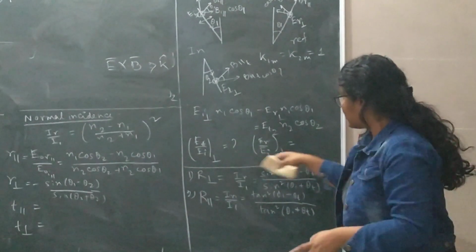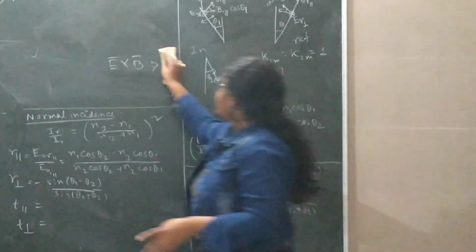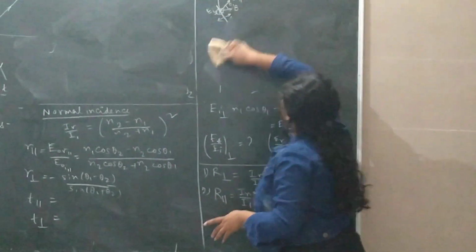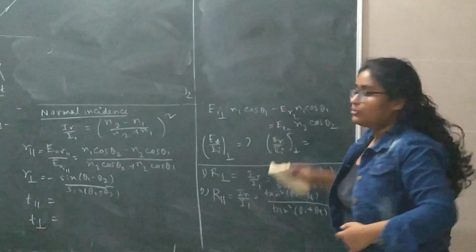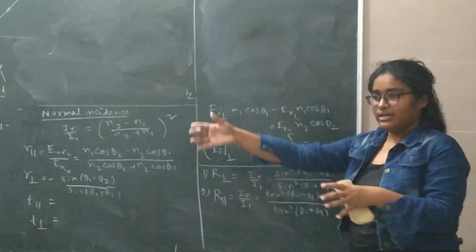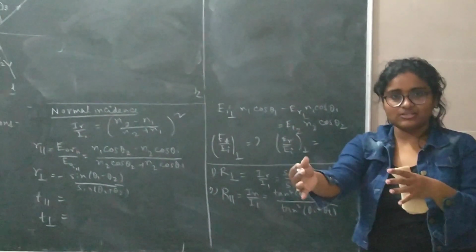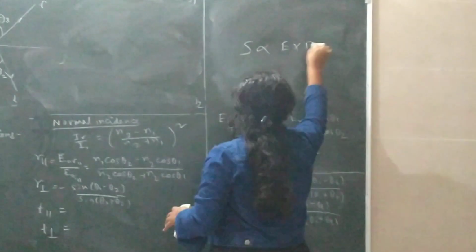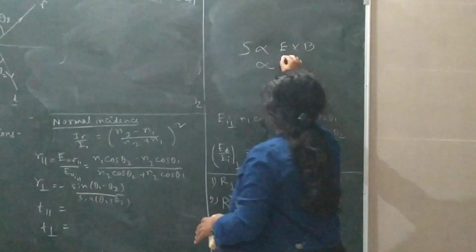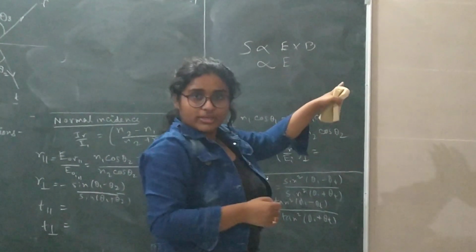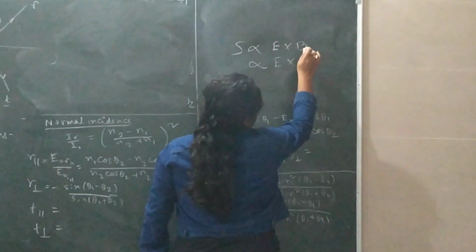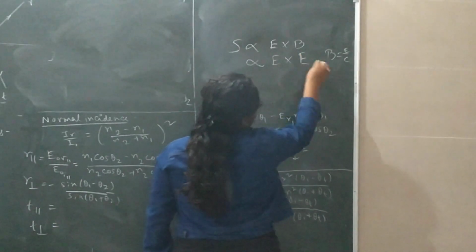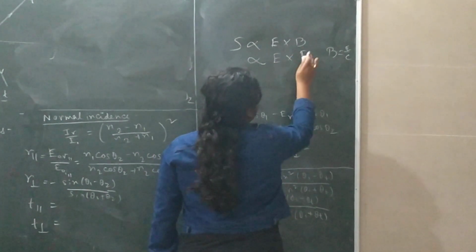Now why are you looking at this? Because we are interested in the energy transfer, that is, from Poynting's theorem or the Poynting vector, which gives you the direction and the amount of energy flow. That is, S is proportional to E cross B. Now, B equals E by c, so it is proportional to E into E by c, that is, proportional to E square.